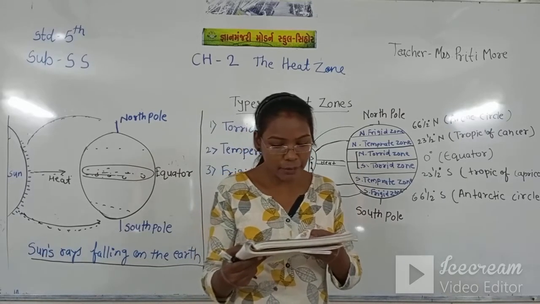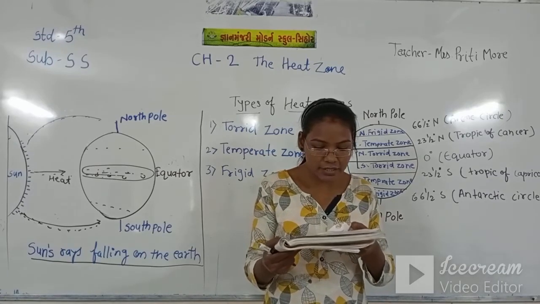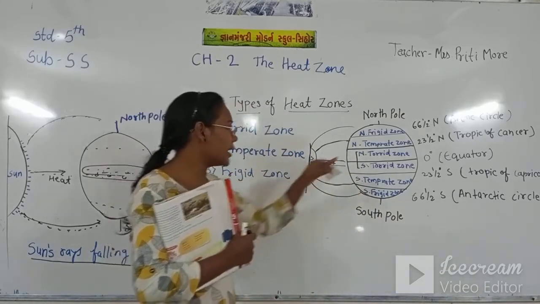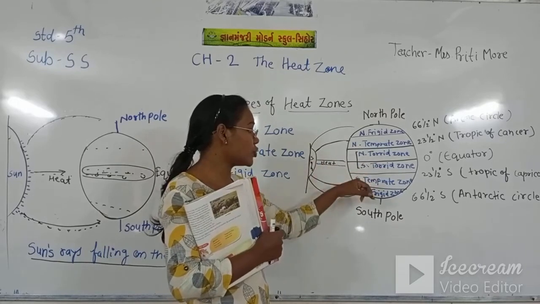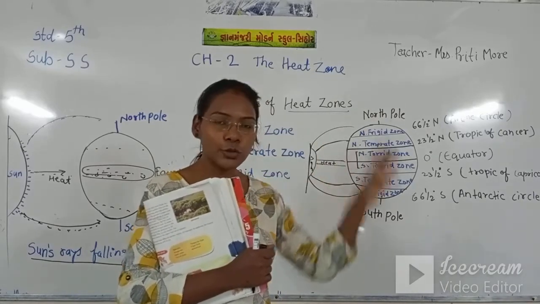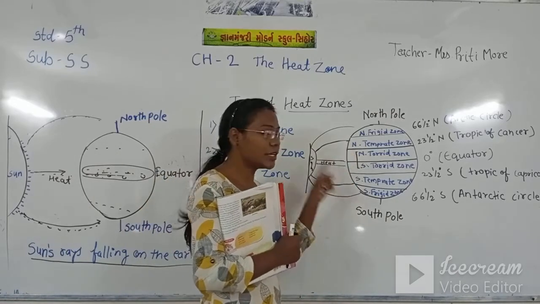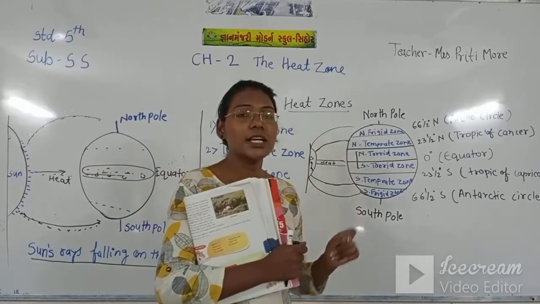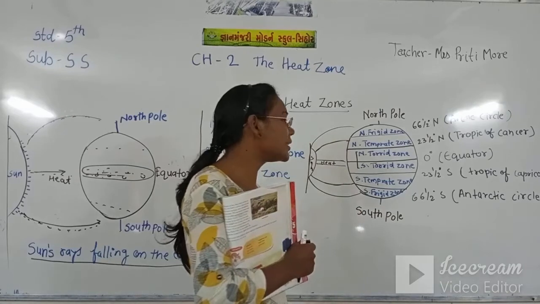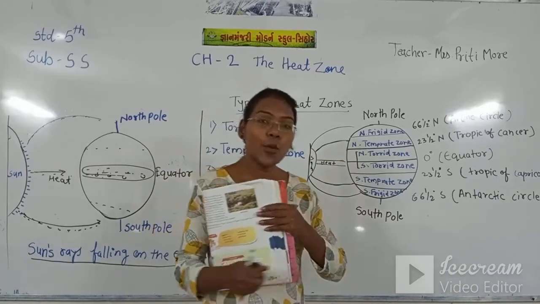Rainfall is not heavy. Remember, this applies to the zone as a whole. Within the temperate zone, climate differs from place to place. In the north and south temperate zones, the sun rays come at a slant and take too much time, and these sun rays are not that hot. So the climate is not too hot and not too cold. It is a temperate climate, a moderate climate.